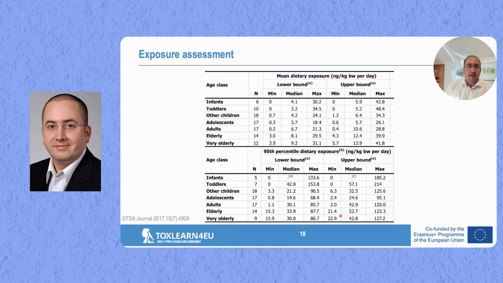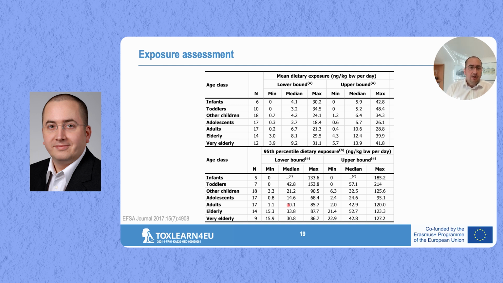You see that here we also have the intake. So this is not only referring to the concentrations, but here it's also considered how much of the food items we take up. And what you see here is the different dietary exposure across the most important food items, not all food items, but the most important that were considered here in this EFSA opinion.